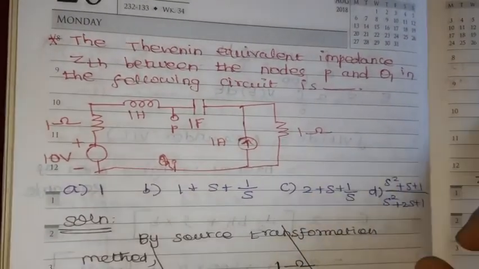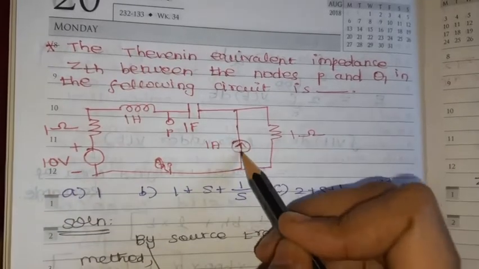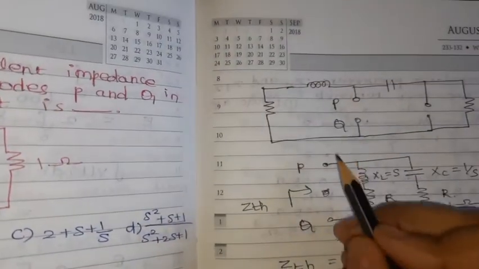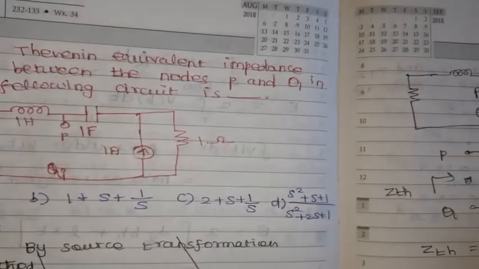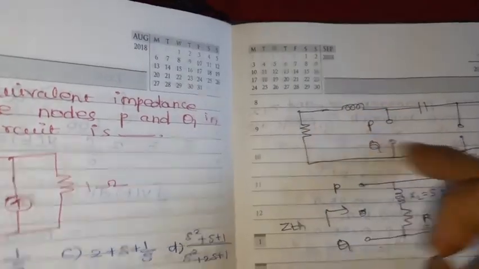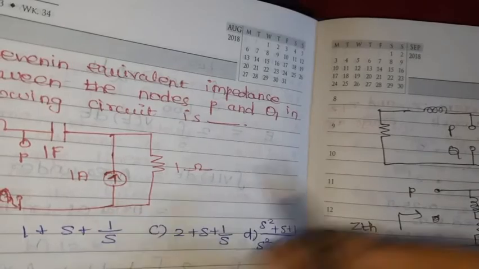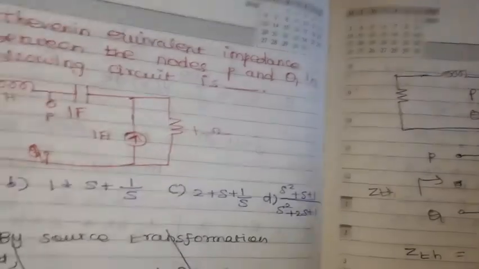In that figure, just short circuit the voltage source and open circuit the current source. When we short circuit, we have a resistance, then the inductance, then the PQ terminal, then the capacitor, then the current source is open circuit, then the resistance.